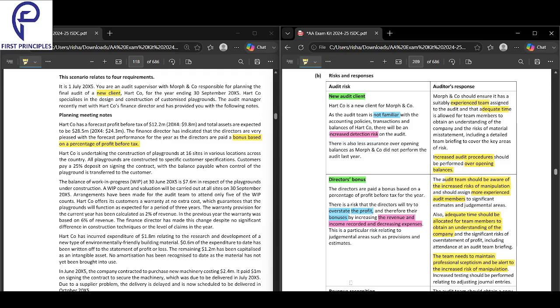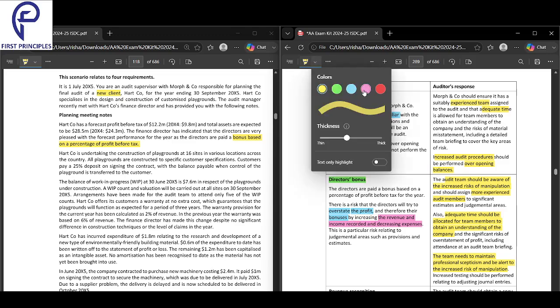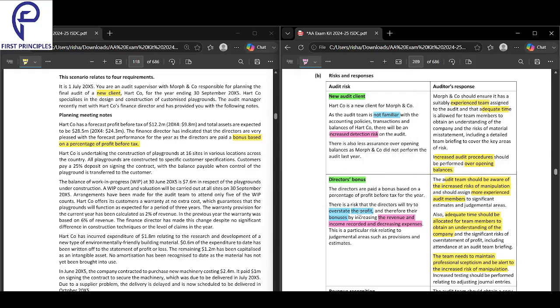So what impact can be happening is that the revenue and income recorded will be increased and the expenses will be decreased. Why? So that these guys get a big bonus, right? They will increase the revenue and income and they will decrease the expenses.